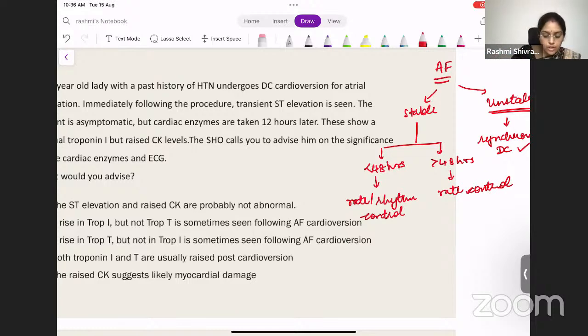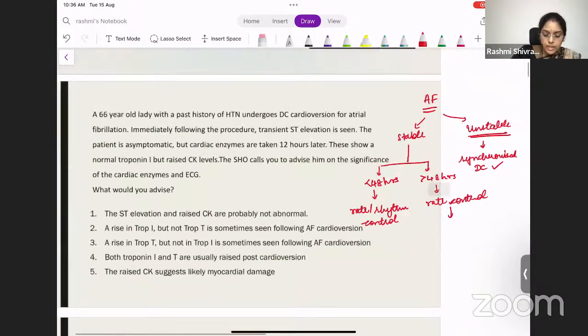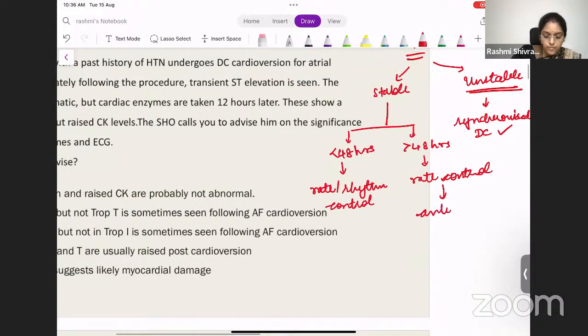So you have to control the rate as well as anticoagulate the patient. If the patient is hemodynamically stable, then you will see the time of symptom onset. If it is less than 48 hours, within 2 days, then you can do either rate or rhythm control. You have an option there. If it is more than 48 hours, you would prefer rate control, and you also need to anticoagulate the patient.